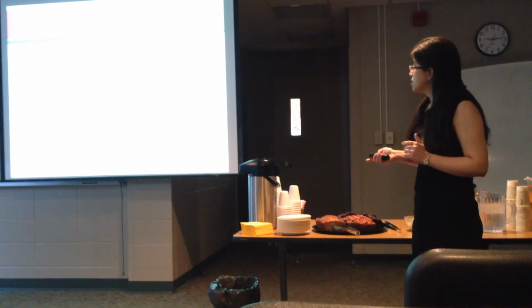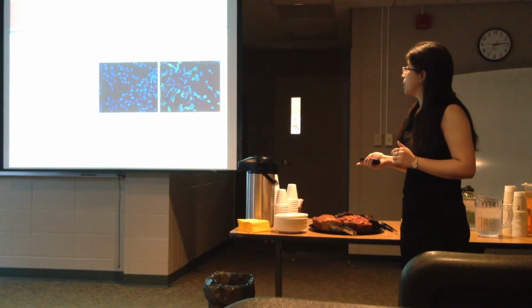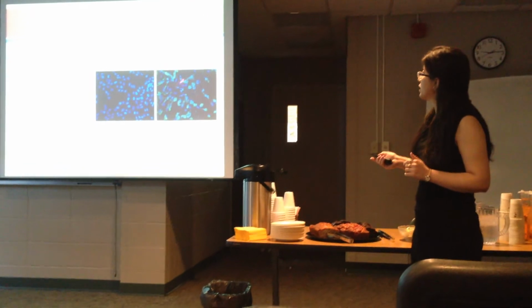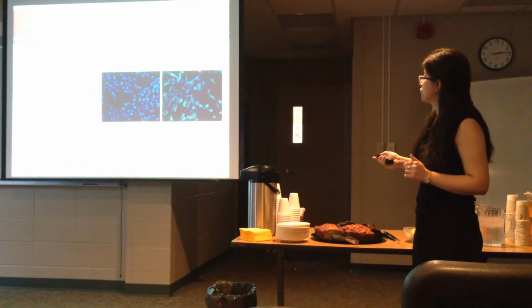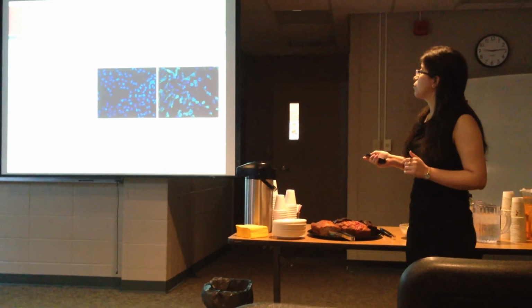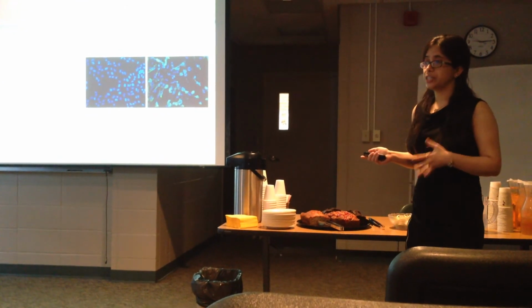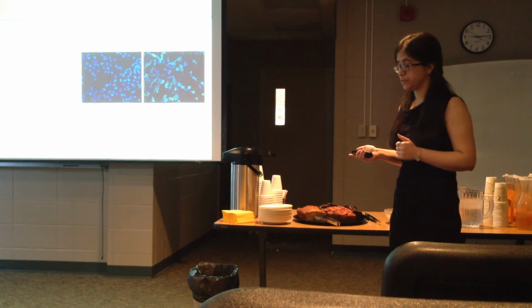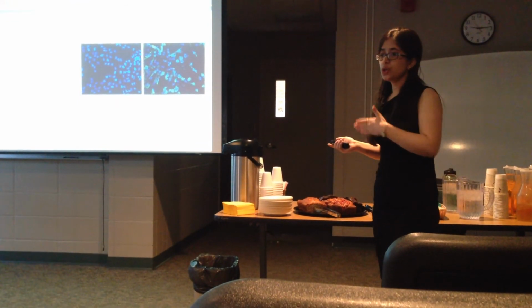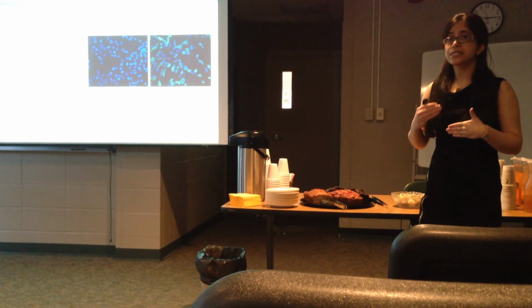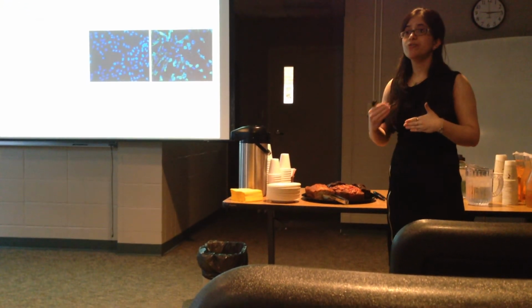Next, to visualize RAGE on the cell surface, we performed immunofluorescence, and as you can see, we detected RAGE on the cell surface of WM115 RAGE cells, whereas in WM115 mock cells, RAGE expression was very low and we couldn't detect it in our experimental conditions. So these data show that RAGE is not only expressed in the cells but is also present on the cell surface and is available for ligands to bind.